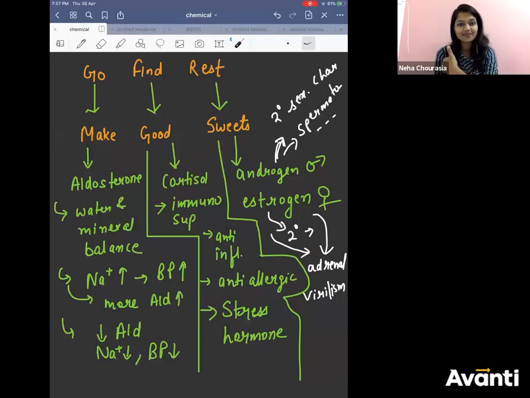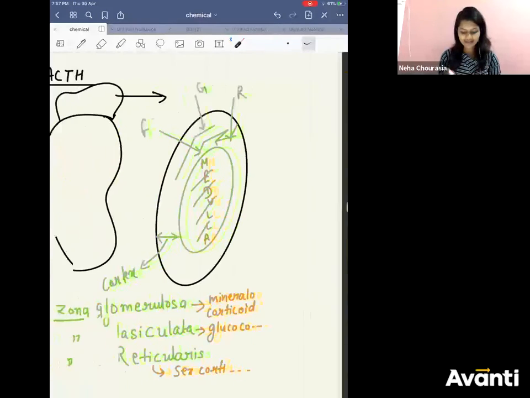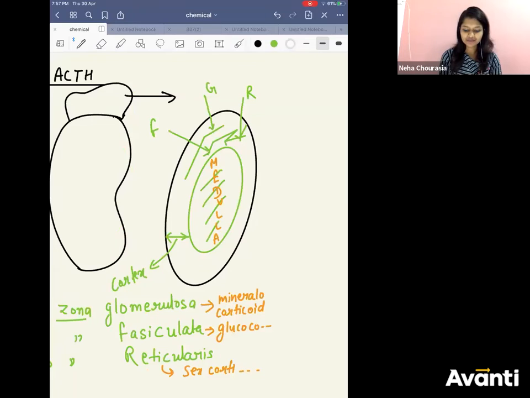All right. Got it? So we had started from ACTH and we have reached everything of the adrenal gland. So this is your cortex. Now we still have what? Medulla. We know the medulla secretes epinephrine and norepinephrine.